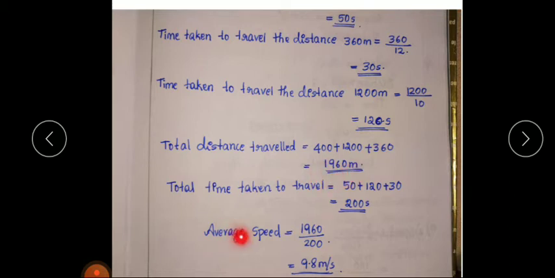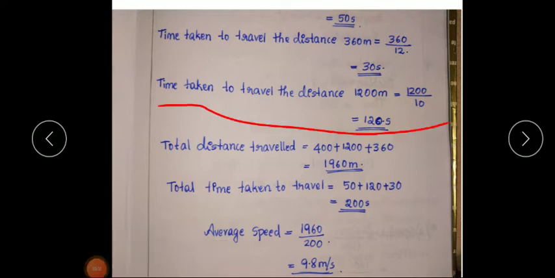So for finding average speed, we need total distance divided by total time. So 1960 divided by 200 gives how much? 9.8 meter per second. So what is the average speed? 9.8 meter per second.